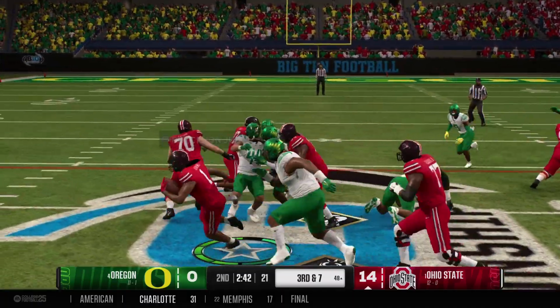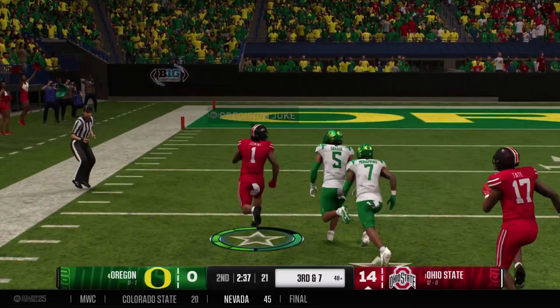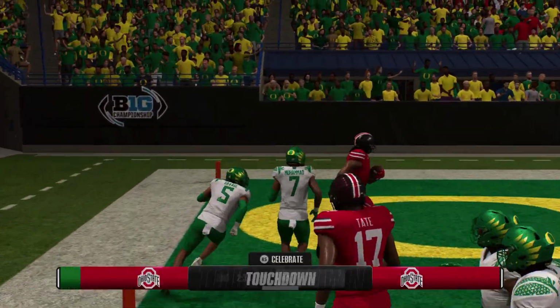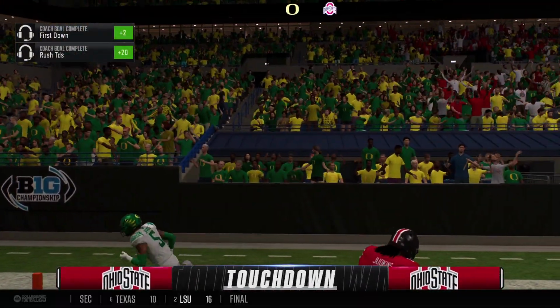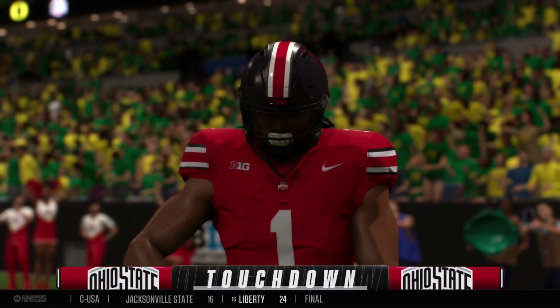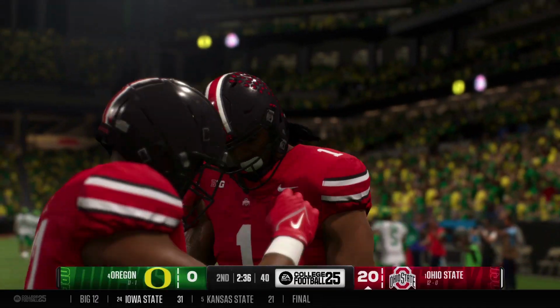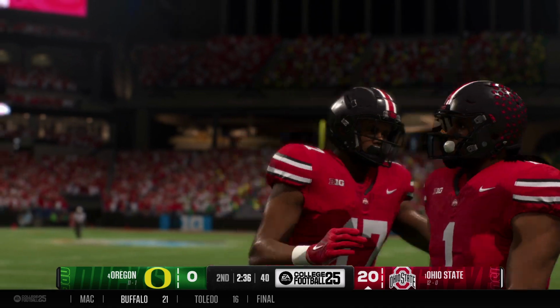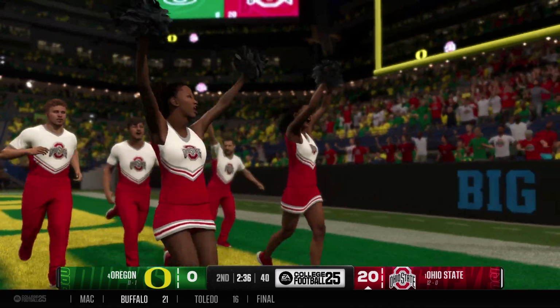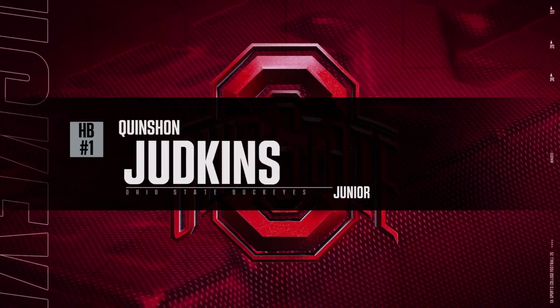Gonna run it. It's Judkins. As the 1st down is still going. Finding space at the 20. Makes it across the goal line. Touchdown, Buckeyes. What a long run for the touchdown. I don't know if this defense was caught sleeping or walking in mud. I can't pick which one. Maybe it's both, because the running back just went right by them so easily for the big gain and a big-time score.